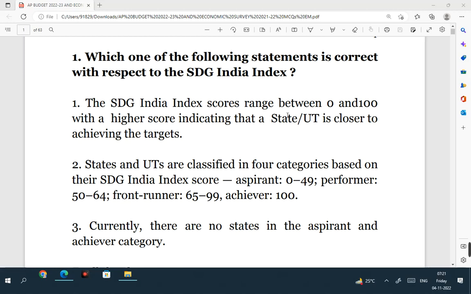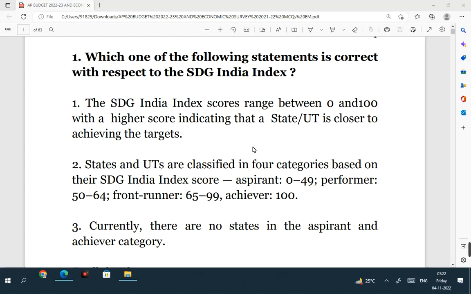And let's get started. See the first question. See, sustainable development goals, it's very important. And that's the reason why initially 4 or 5 questions I have made on SDG India Index, Sustainable Development Goal India Index. SDGs, Sustainable Development Goals, Sustainable Development Goal Index, both are equally important. So the student must be very clear regarding the details about this index. That's why I have included some questions on the index itself in the beginning. So let us see the question.